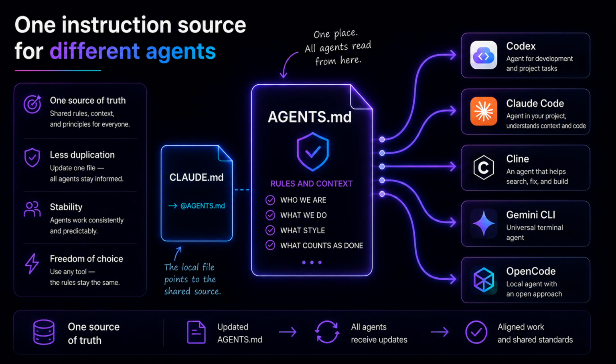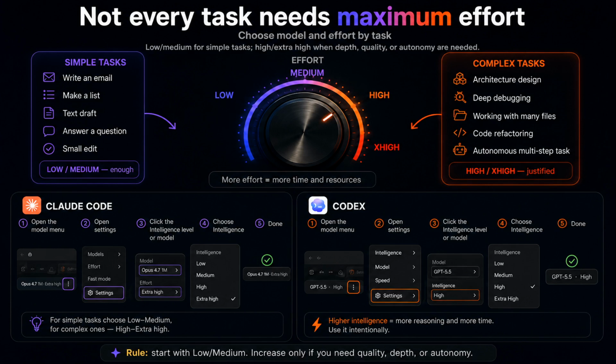For beginners, you do not need to start with technical tricks like symlinks. You can simply ask the agent, "Make sure the Claude Code instructions and the Codex instructions stay consistent in this project." The deeper principle is: good rules should live in the project, not only in your head.